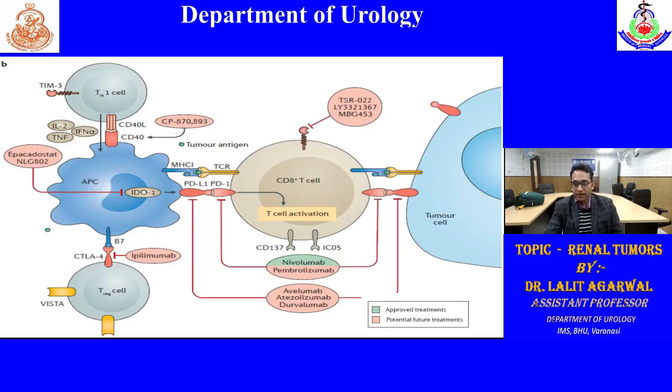Now the drug classification according to immunotherapy. If we are targeting PD-L1, that is avelumab, atezolizumab, or durvalumab. If we are targeting PD-1, that is nivolumab or pembrolizumab. And if we are targeting CTLA-4, that is ipilimumab.